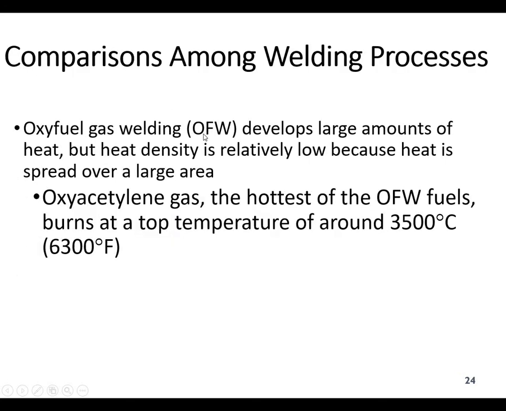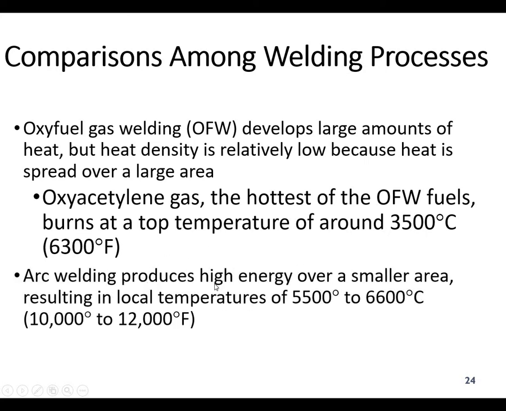For the power density comparison among the welding processes, let's see the different power densities. Oxy-gas fuel welding generally develops a large amount of heat, but heat density is relatively low because heat is spread over a large area, compared with electric arc welding. Oxy-fuel welding burns at a temperature around 3500 degrees centigrade, and electric arc welding produces high energy over a smaller area, resulting in a localized and higher temperature, that is 5500 degrees centigrade.